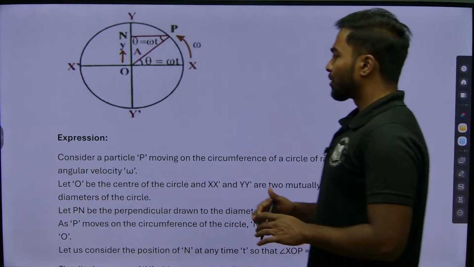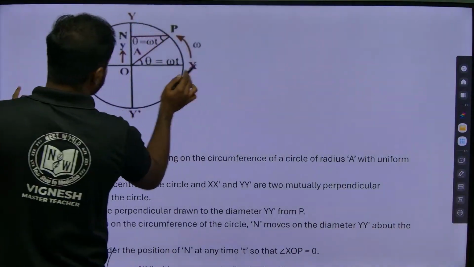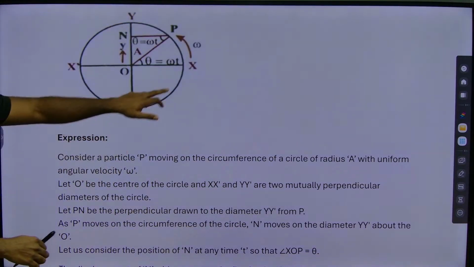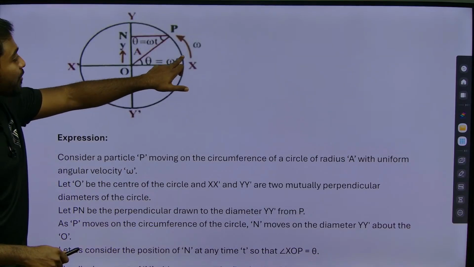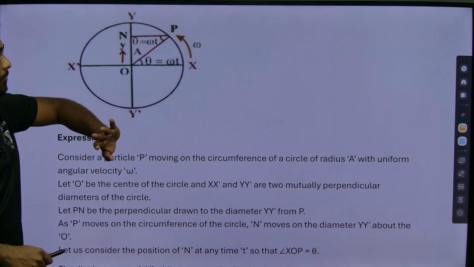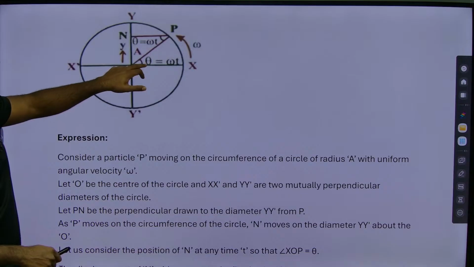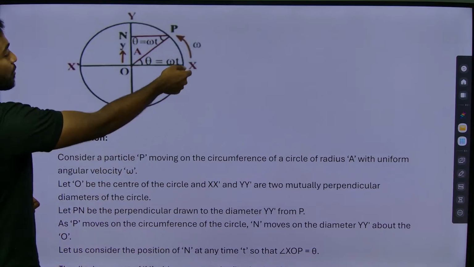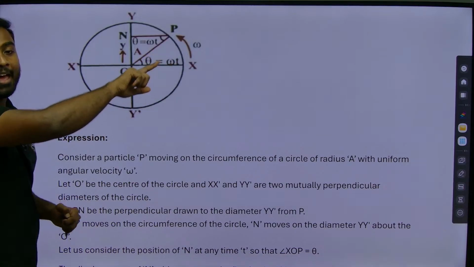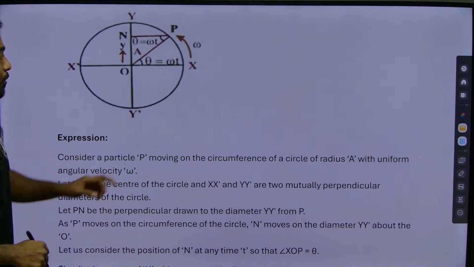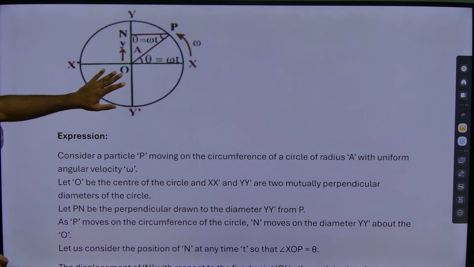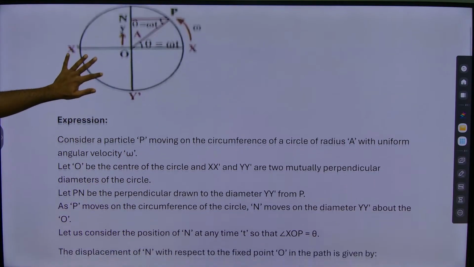So this is the x axis, minus x axis, y axis, minus y axis. Initially the particle was here and it has been displaced to point P, making an angle theta, with angular velocity omega. So this is the basic diagram of the given question.